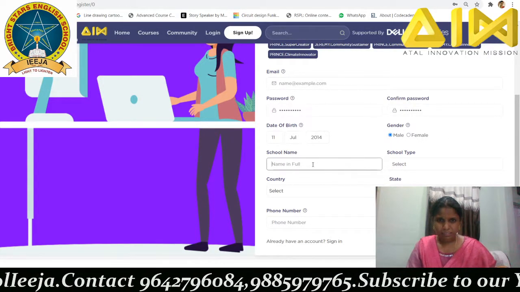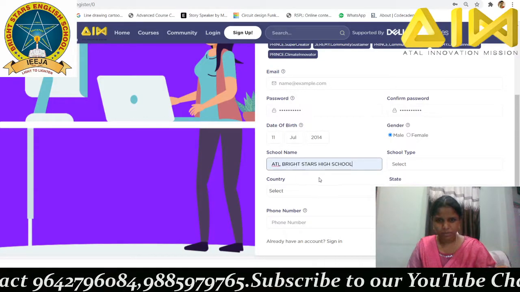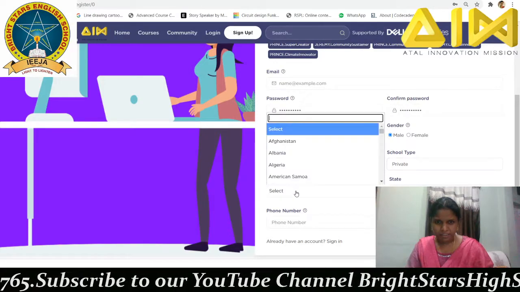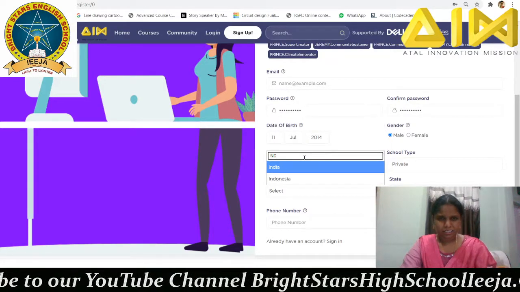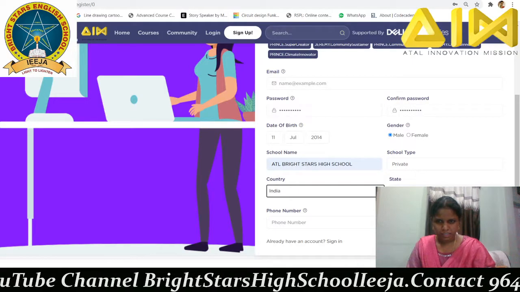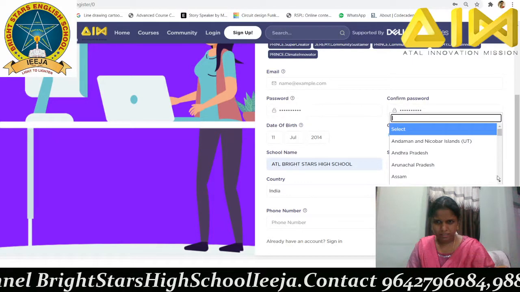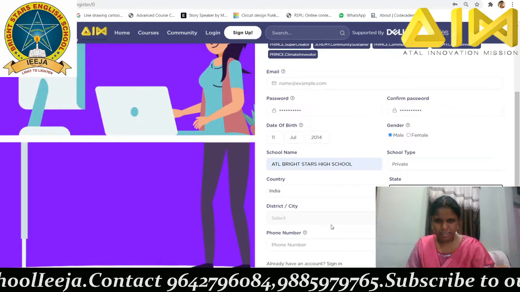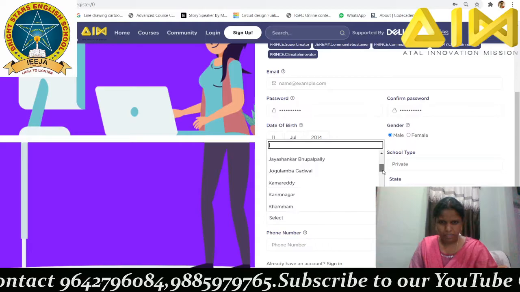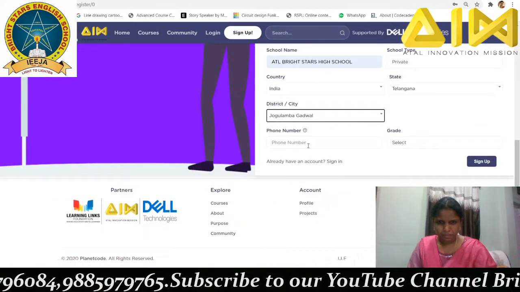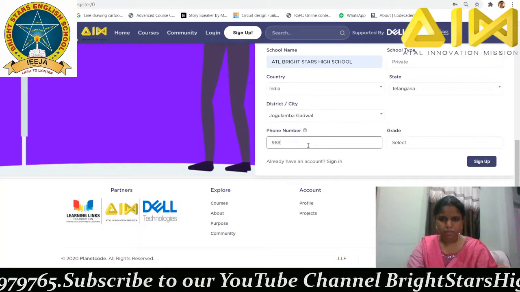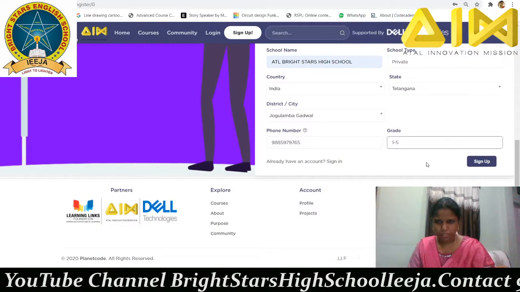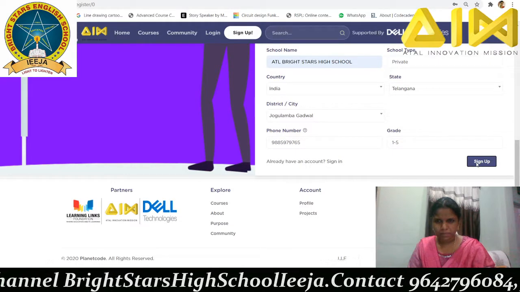Then the school, Bright Stars High School or ATL Bright Stars. Select the school that is private, and then country, India, and then state, Telangana, and then district, Jogulamba Gadwal. Phone number, so I'm taking another number, and then grade 1 to 5, and then you can sign up.